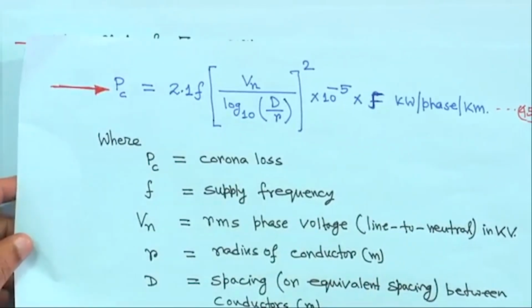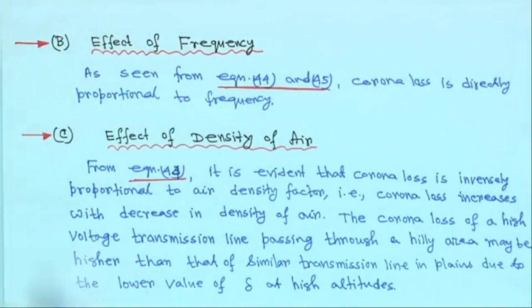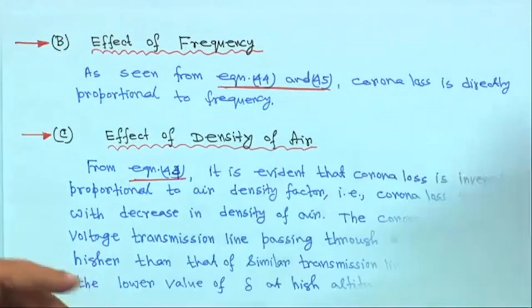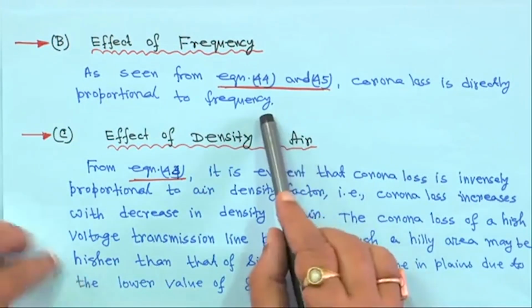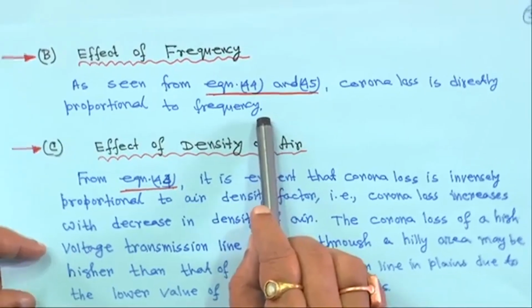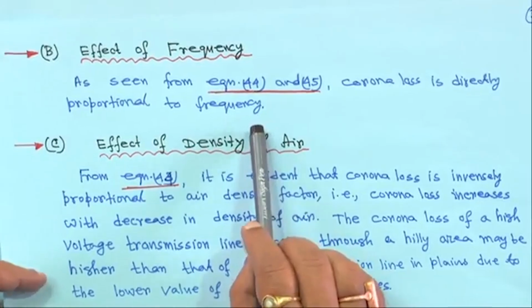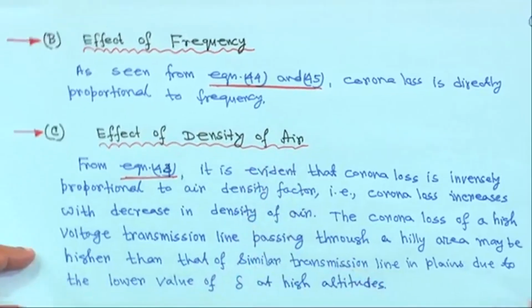So it depends on the frequency. But in a power network, at 50 hertz or 60 hertz, there is not much change from the nominal value. If nominal is 50 hertz, there may be a slight increase or slight decrease depending on the power system condition.